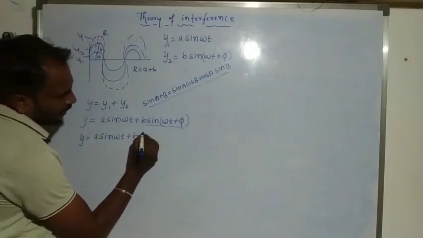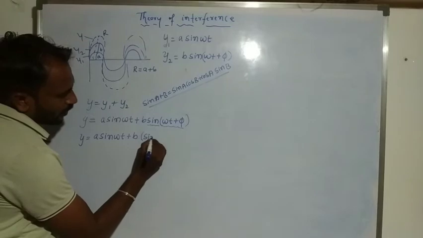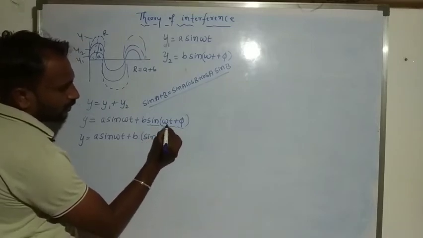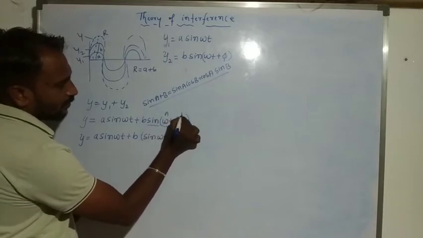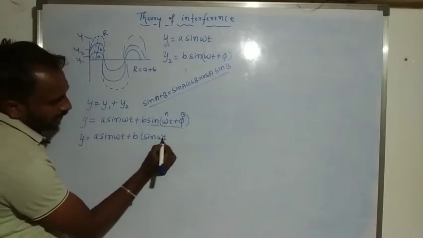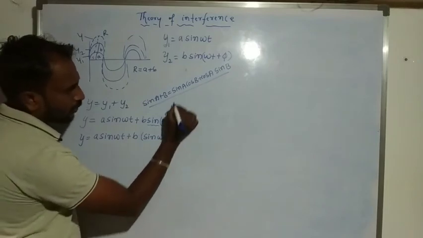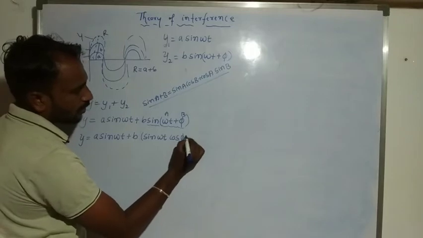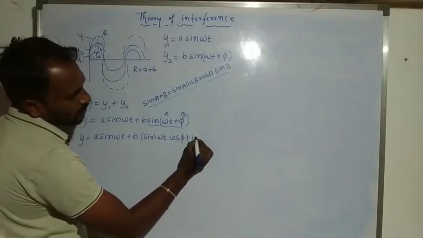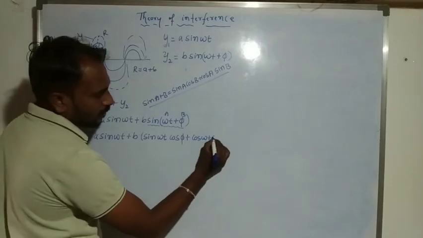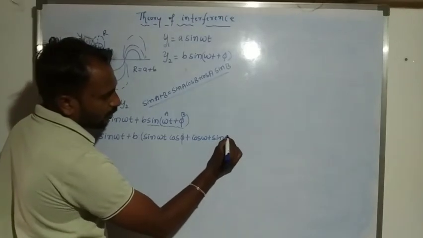Here we consider sin a, where a means omega t, and b means pi, in the sin(a plus b) format. So sin a into cos b, where cos b means cos pi, plus cos a, where cos a means cos omega t, into sin b, where b means pi.